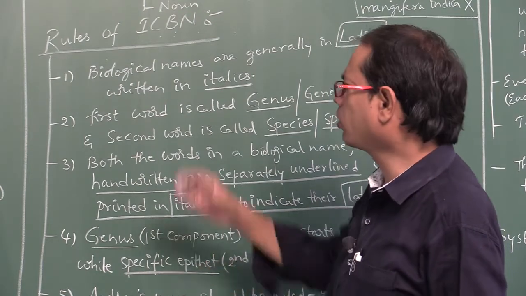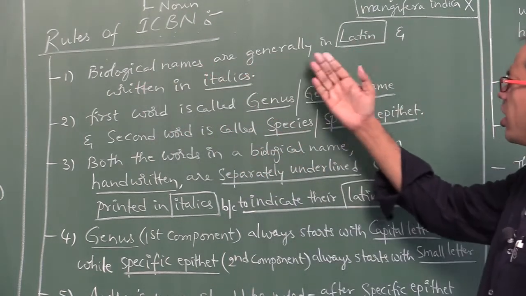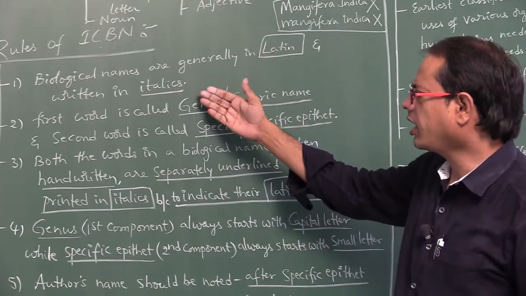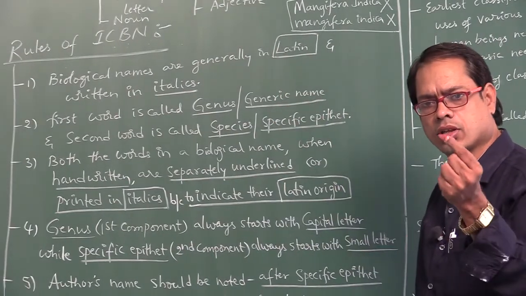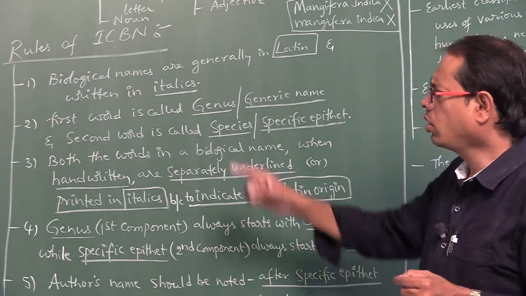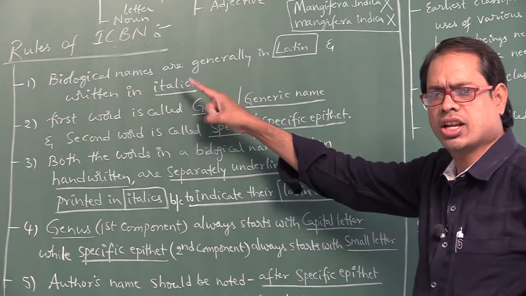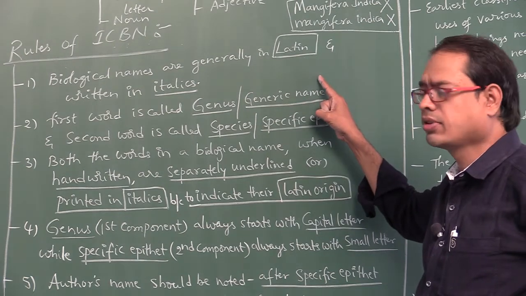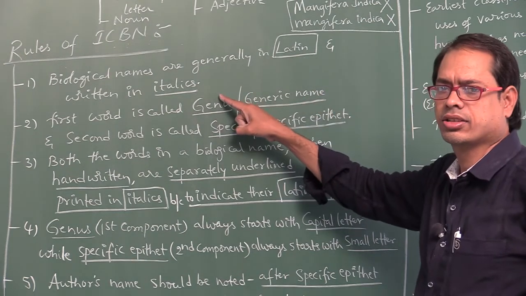It has some rules. Biological names are generally in which language? Latin language, and they are written in italics. Italics means slightly smaller size and in a slanting position. So biological or scientific names are in Latin, and they should be written in italics.